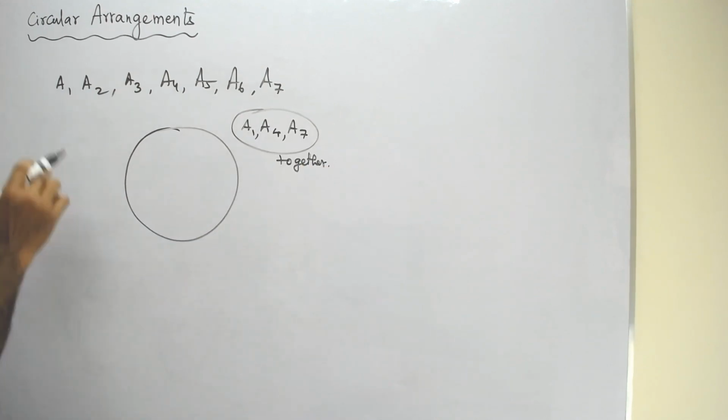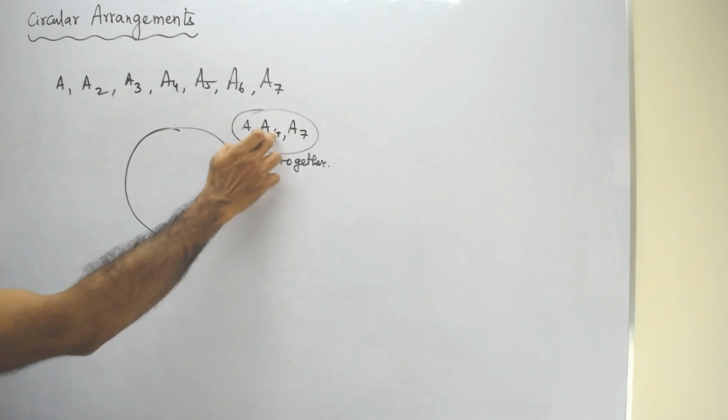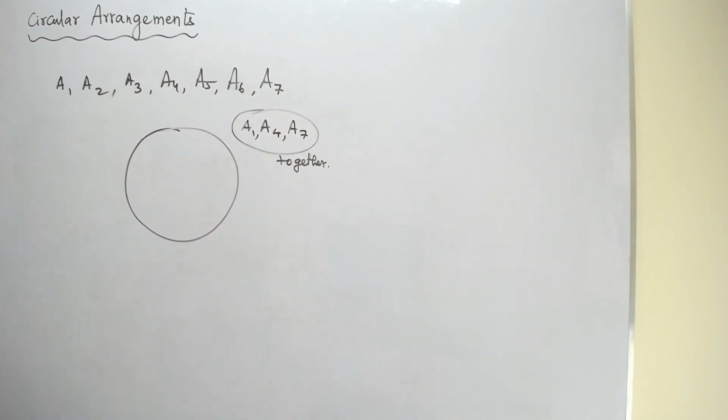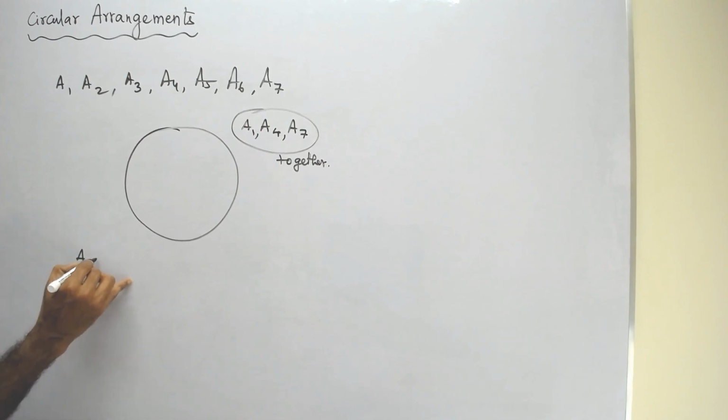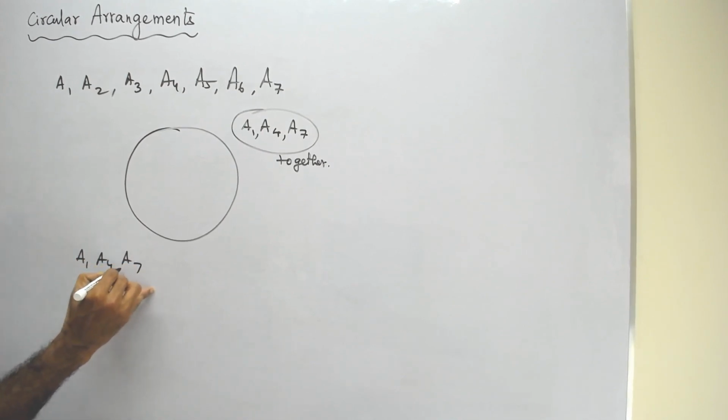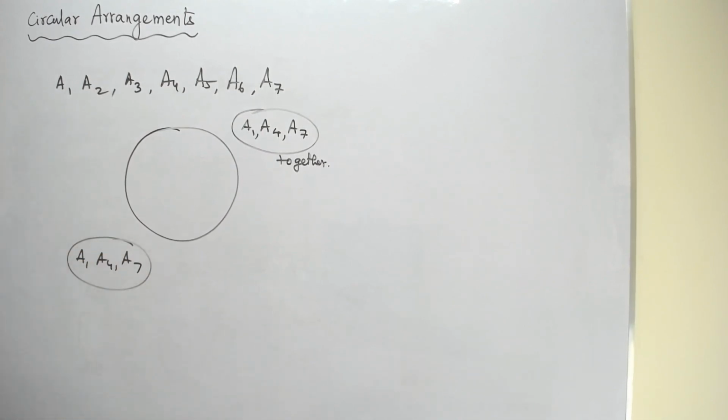So what we do exactly here is consider A1, A4, A7 as one unit.